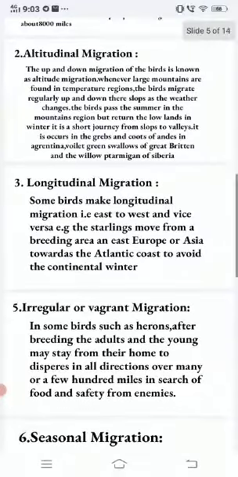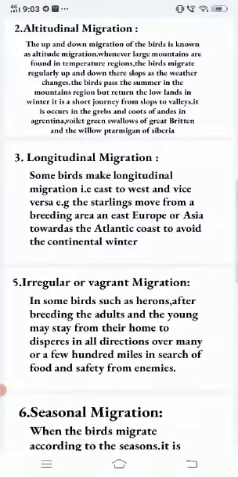Longitudinal migration. Some birds make longitudinal migration, that is, east to west and vice versa. Example, the starling moves from breeding areas in East Europe or Asia towards the Atlantic coast to avoid the continental winter.